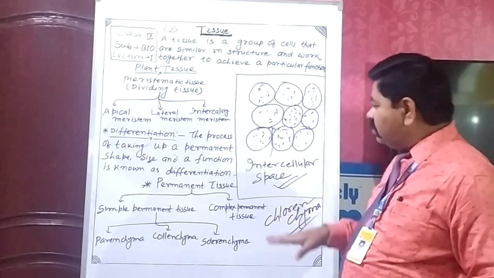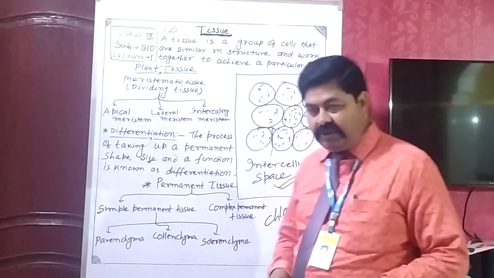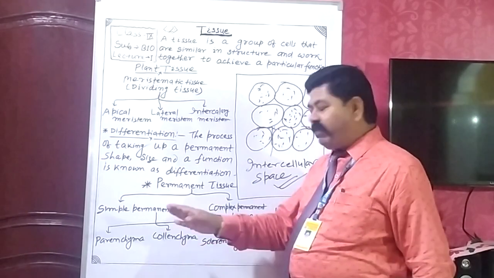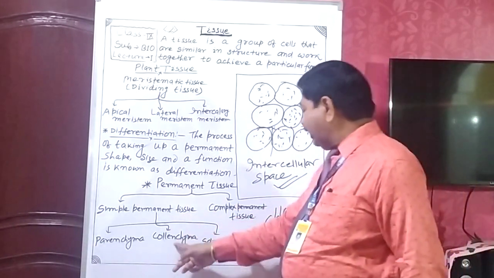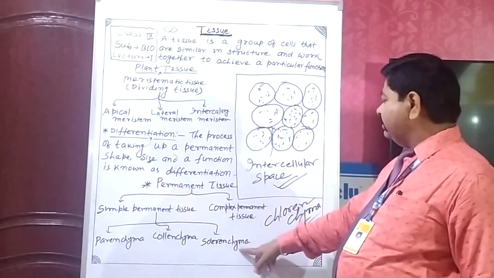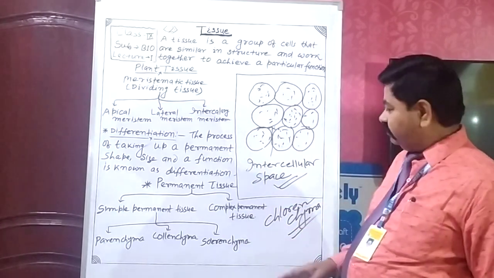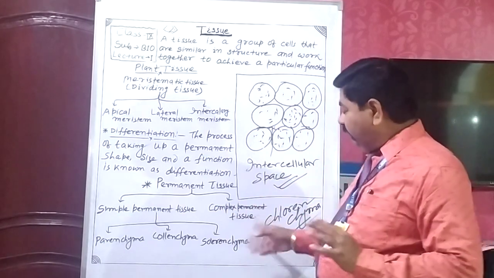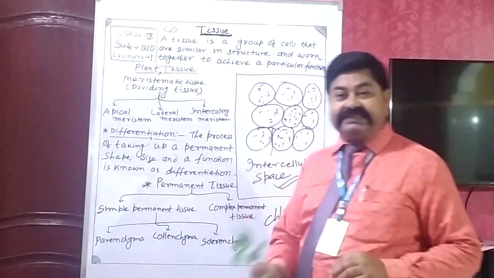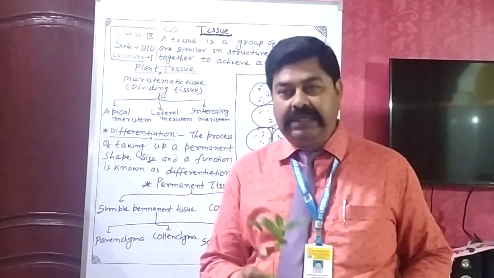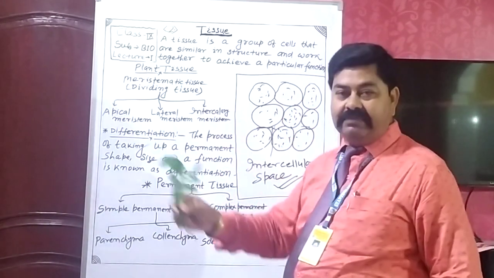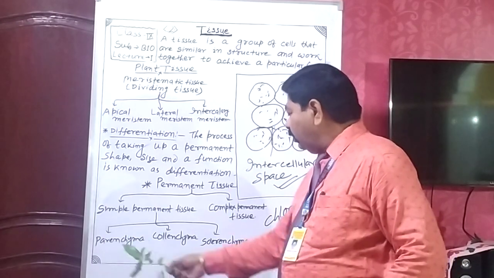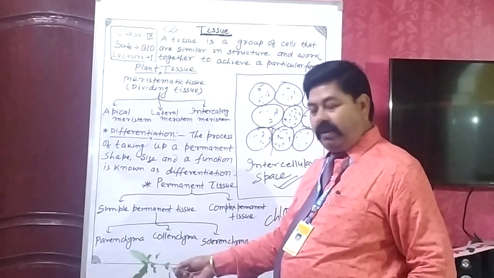Now, in the next class, we will see the structure and function of collenchyma, sclerenchyma, and complex tissue. In this class, we saw the position of meristem, apical meristem, and different types of cells and tissue.